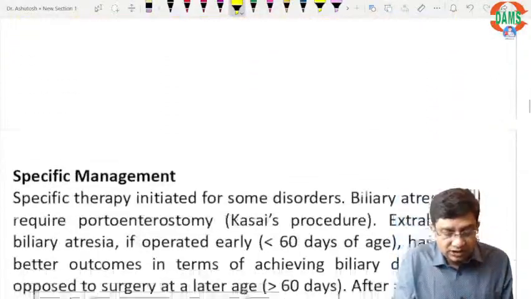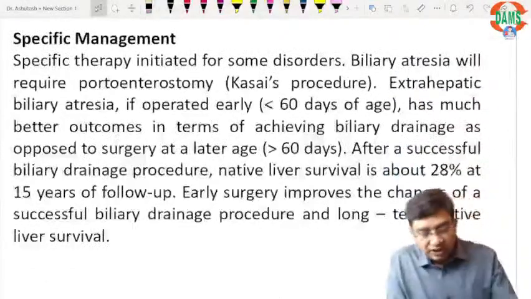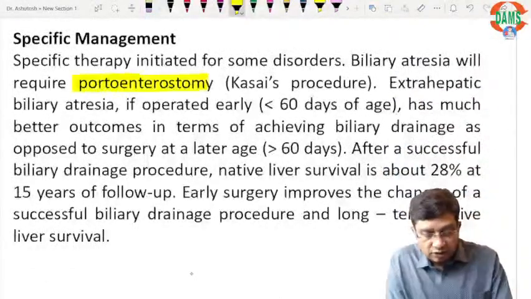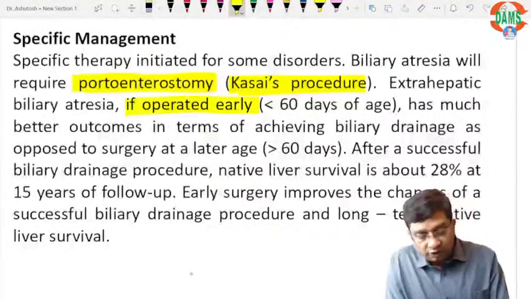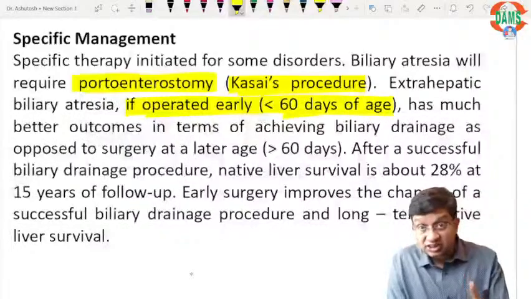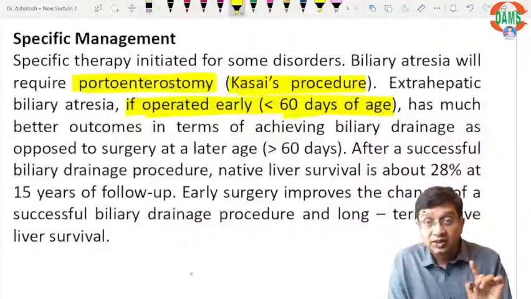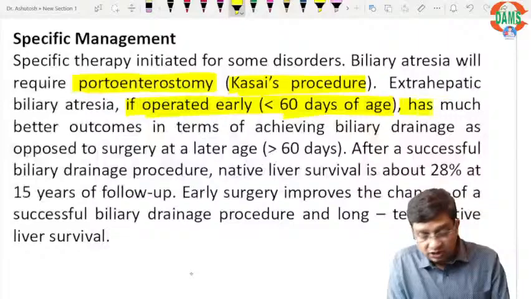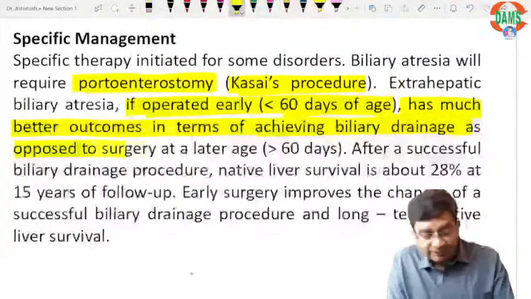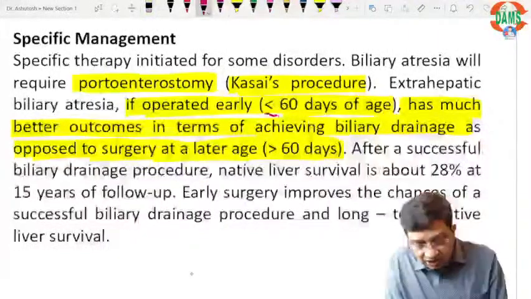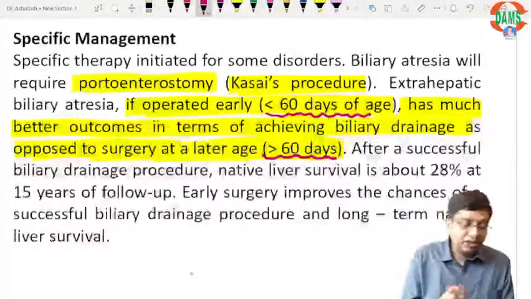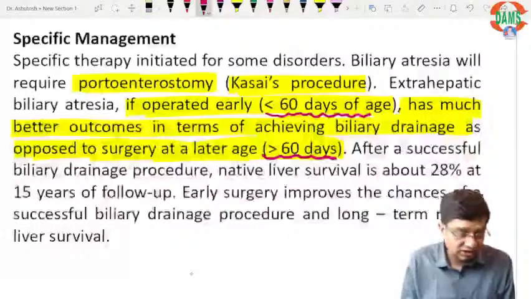Now the second thing they have written: biliary atresia will require portoenterostomy, the Kasai procedure, and if operated early, less than 60 days, this is exactly what is written in the AIIMS protocol of neonatology, it has much better outcomes in terms of achieving biliary drainage as opposed to surgery at a later age. They have clearly mentioned the 60 days here.